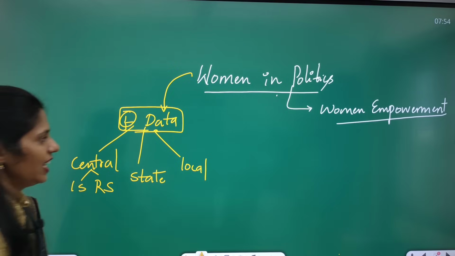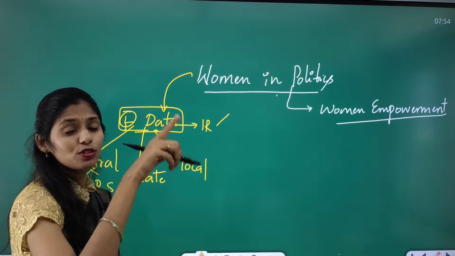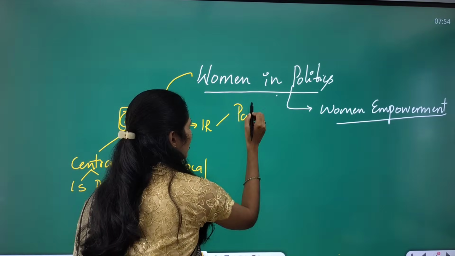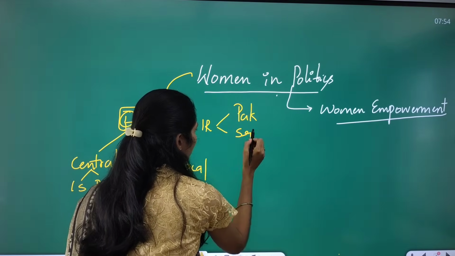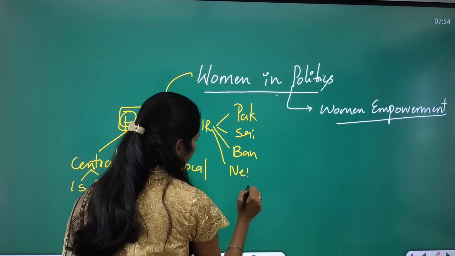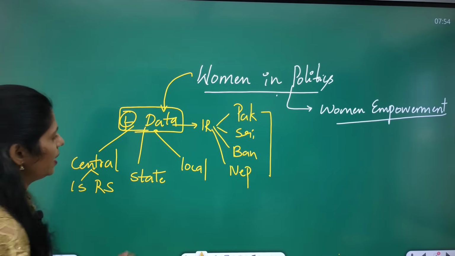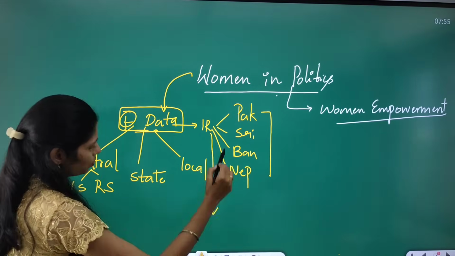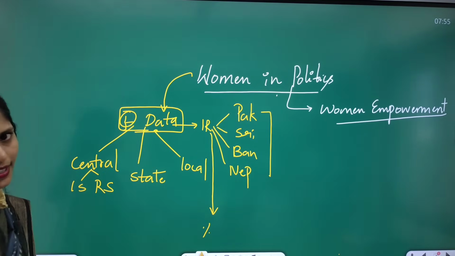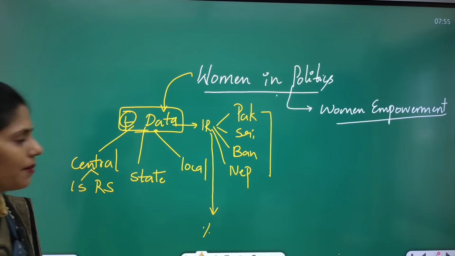Apart from this, you can even compare internationally, especially countries surrounding India, like Pakistan, Sri Lanka, Bangladesh, and Nepal. Okay, like those countries. And one more important area is which country has the highest percentage of women participation in politics. Okay, so this is about the first dimension, that is collection of data.